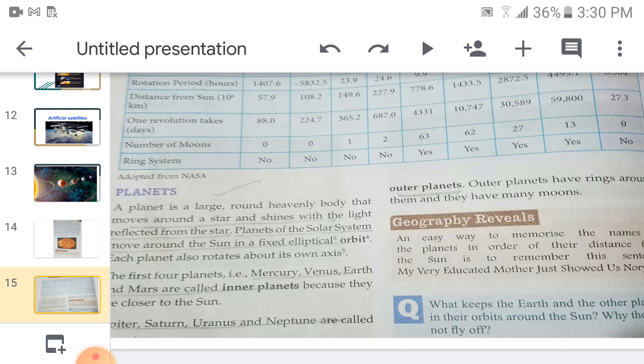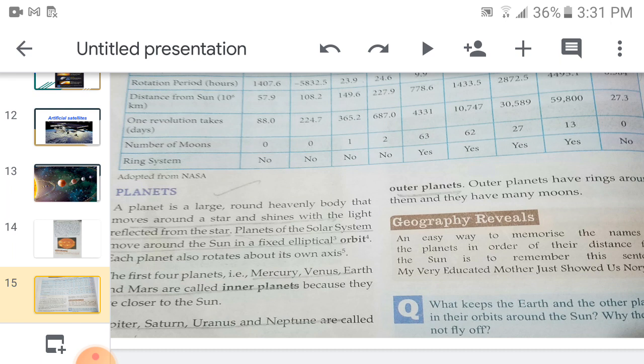That's why they have differentiated this. The inner planets do not have rings. Outer planets have rings. And the second difference is, inner planets are mostly made up of stones, rocks, and metals, and the outer planets are only made up of gases. That's why scientists have differentiated between these two types of planets.